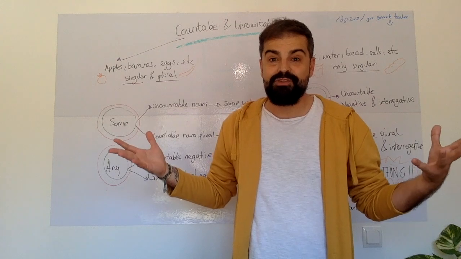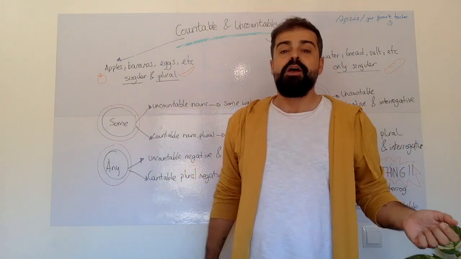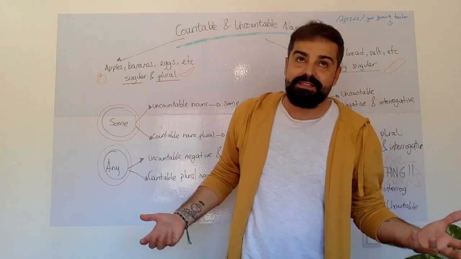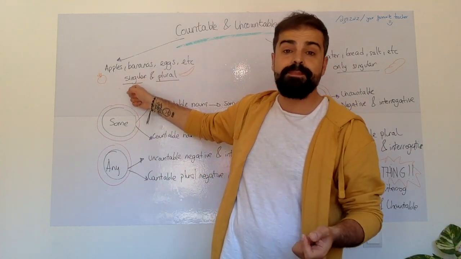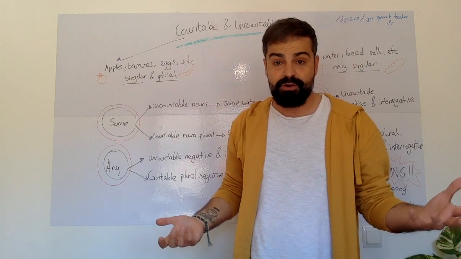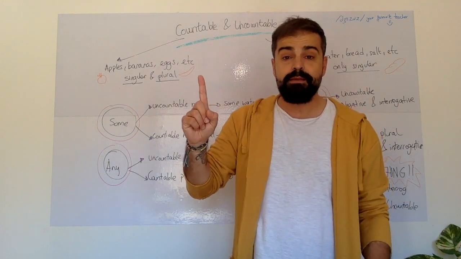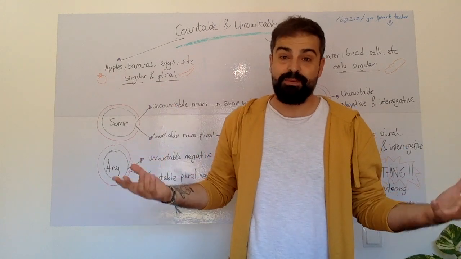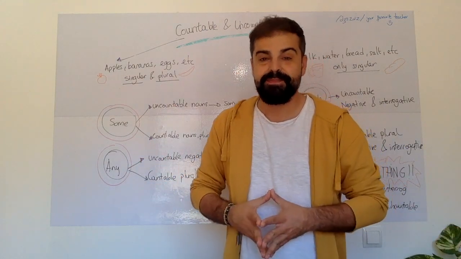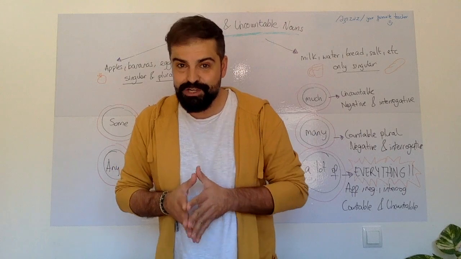So that's the way for you to know that that can be counted. One of the characteristics of this type of nouns is that you can use the singular form and the plural form, because if you say one banana, banana is singular. If you say two bananas, you have to use the plural form. Good. Did you understand? I'm sure you did.